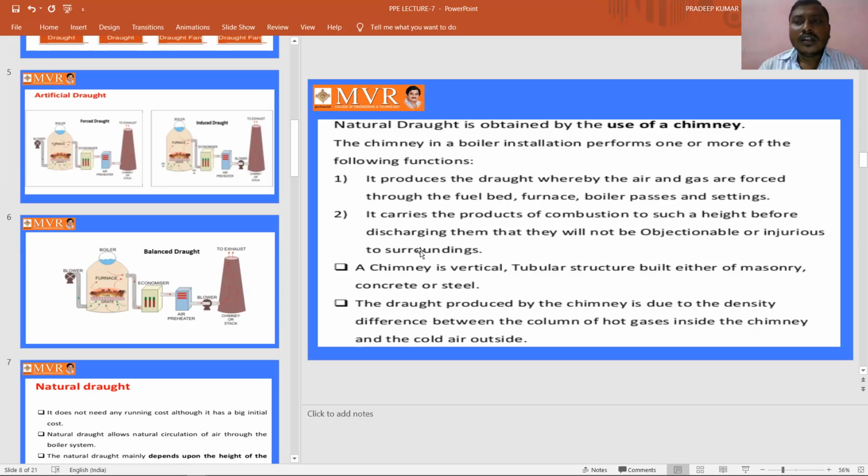In the chimney we have the hot gases, because these are the products left over after the combustion, which pass through the chimney to the outside atmosphere. Outside we have cold air, and inside the chimney we have hot gases. Means there is a pressure difference between the outside air and the air inside the chimney. By using this difference, the draft is produced in the chimney. This is what the natural draft is about.